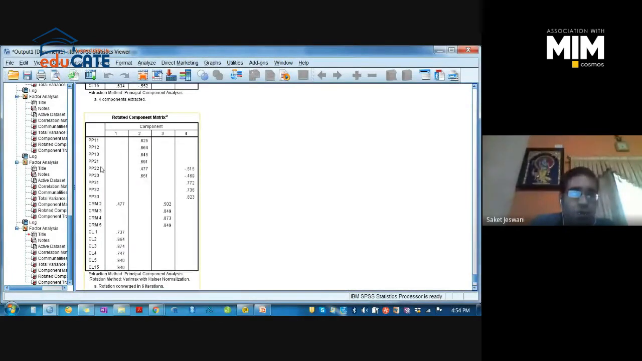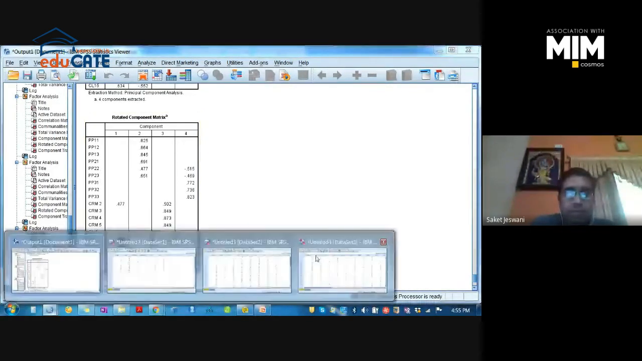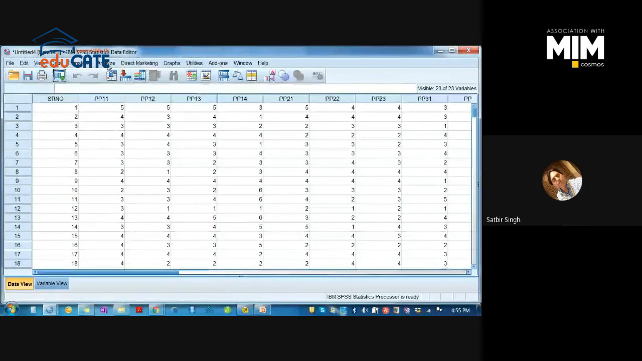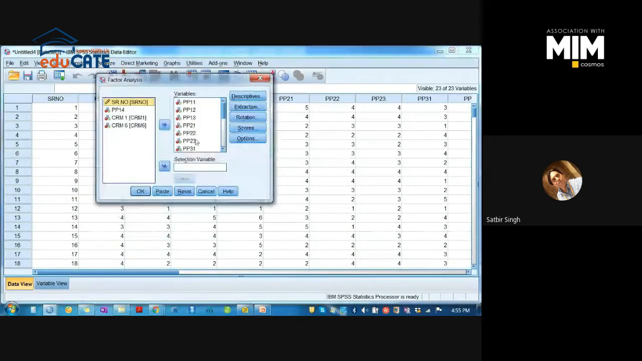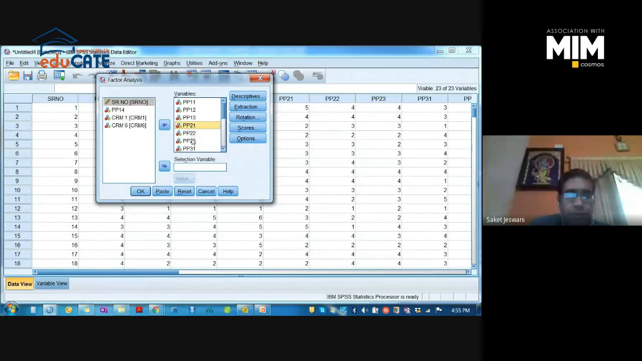So only PP21 will be left, which will not explain the variable PP2. So we have to discard this whole variable. Previously there was no problem with PP2, but now there's a problem with PP2. Okay, PP3 is good enough. Again, CRM2 is not good enough. So let's discard the PP2 variable and CRM2 now. PP2 whole we will discard, and CRM2. Okay.